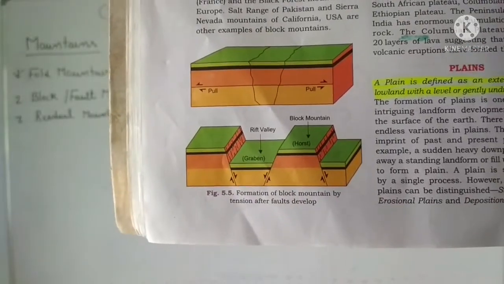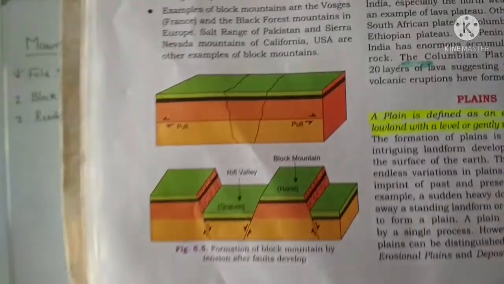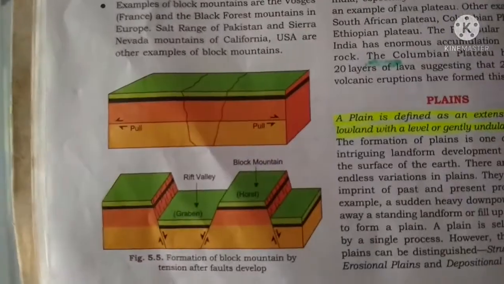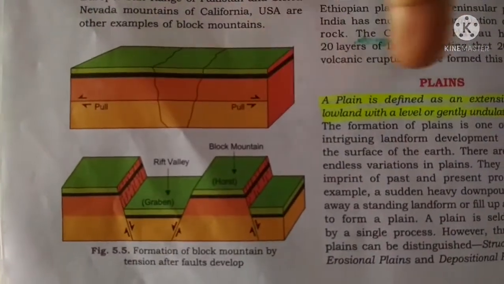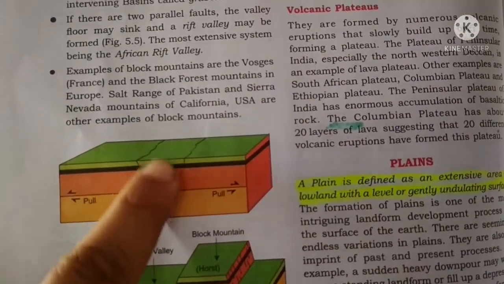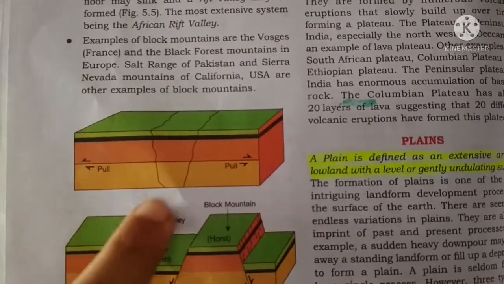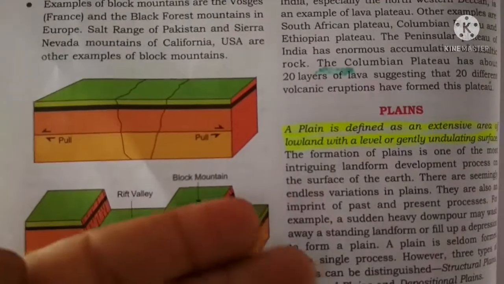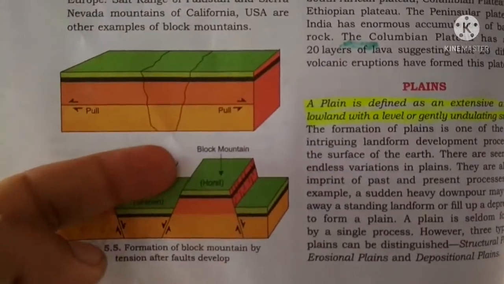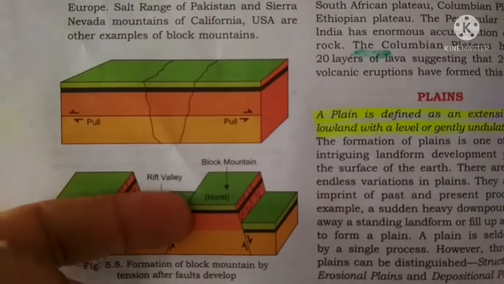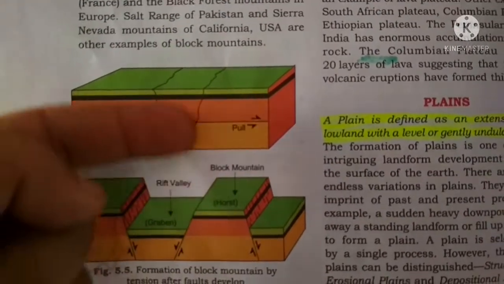You can see that this one tectonic plate and this one tectonic plate are moving away from each other, and the cracks are getting generated, these cracks, right? So when these type of cracks are generated, then what will happen? The magma which is inside the asthenosphere exerts pressure upside.